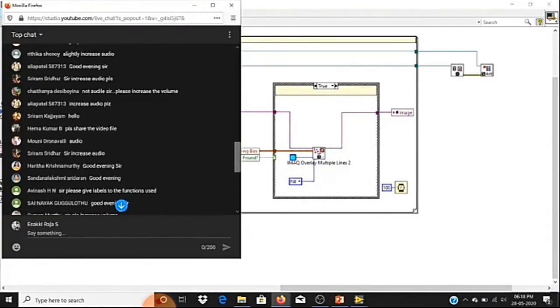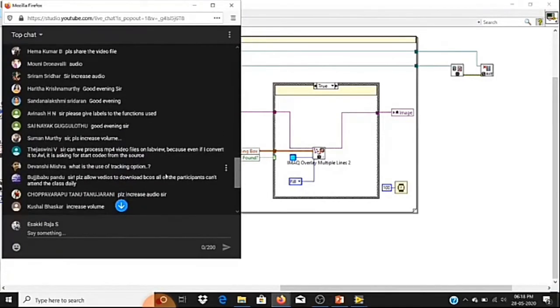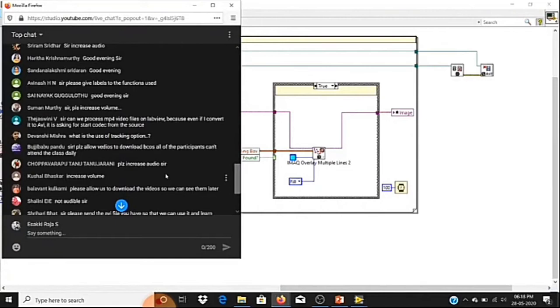So yes, let me check. Can we process MP4 files in LabVIEW? Because even if we convert to AVI, it is asking for a codec from the source. For AVI files, we have limited codec support only. If you select those codecs, you will be able to read those AVI files in LabVIEW. So we'll share those details.